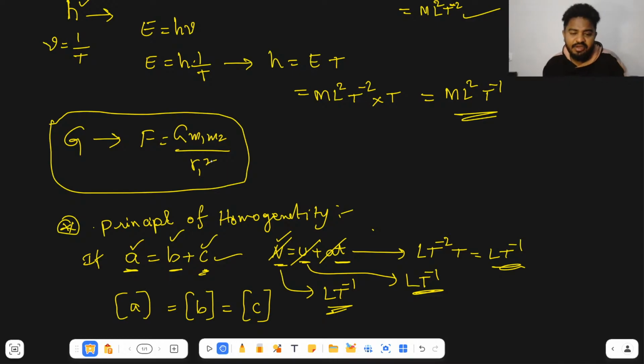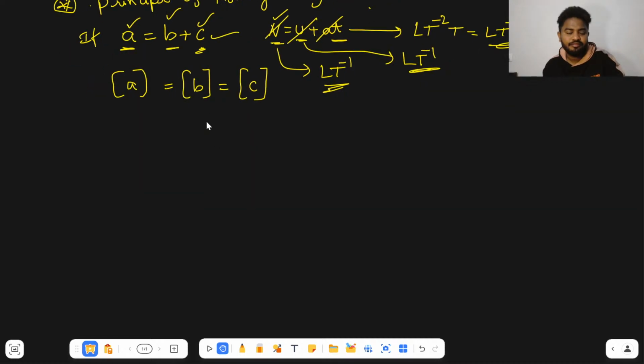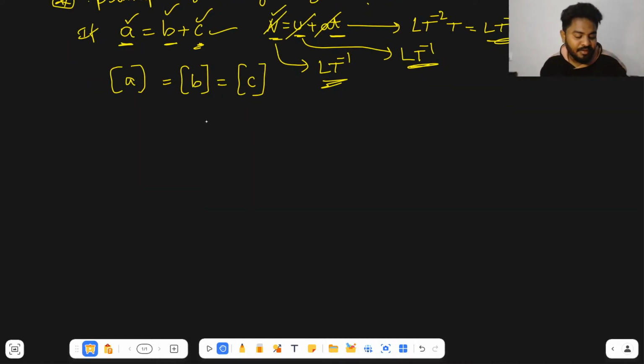After this, one more is conversion of units. But let me do one more example. I did it for this now. Let me take S is equal to ut plus half a t square.